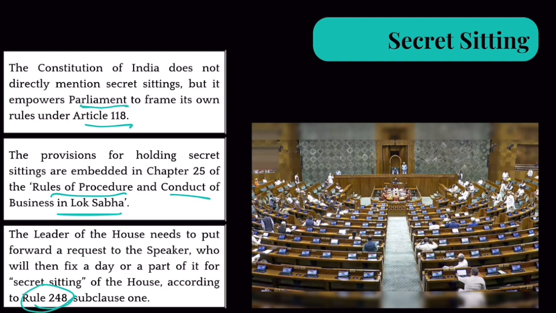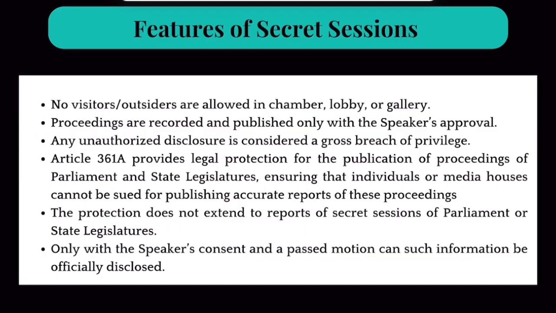Clear? Now, what are the features of these secret sittings? Well, no visitors. Generally, in parliamentary sessions, visitors, outsiders are allowed. In this, no visitors are allowed. Okay. The proceedings are recorded, but they can only be published with speaker's approval.